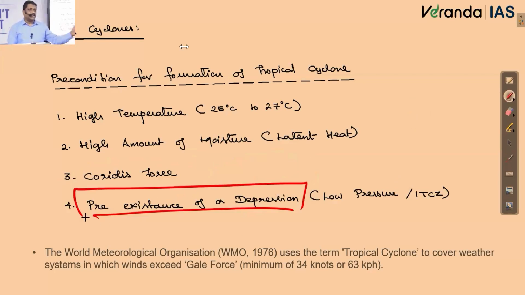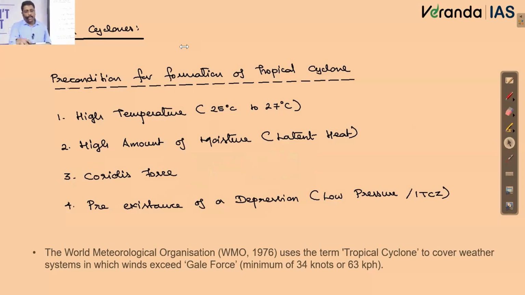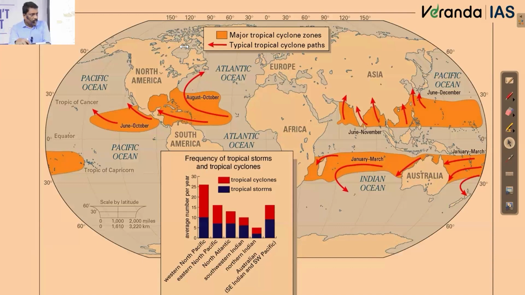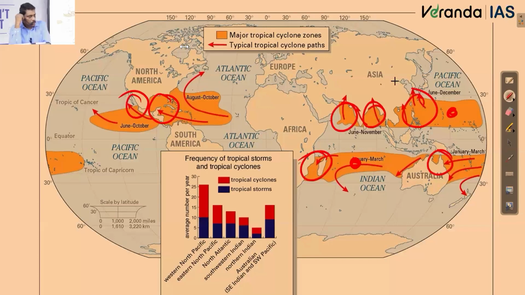And I also said no cyclones will form from nowhere, right? Somewhere a pre-existing depression should be there. So we talked about the precondition needed for the formation of the cyclone. Accordingly, we said only 7 regions are there in the world which are known for cyclonic surges. Cyclone or the so-called low pressure can have their genesis in the open ocean. But whenever I talk about this depression or low pressure becoming a cyclone, that is confined only to the marginal water bodies or enclosed water bodies of the ocean, right? Only 7 such water bodies we have taken.